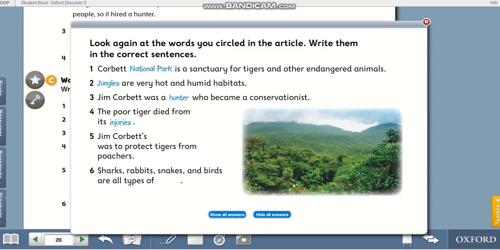Jim Corbett's blank was to protect tigers from the poachers. Yeah, do you remember his task? Yeah. So, it was his mission. Number 6. Sharks, rabbits, snakes, and birds are all types of what? Yeah, good job. Wildlife.